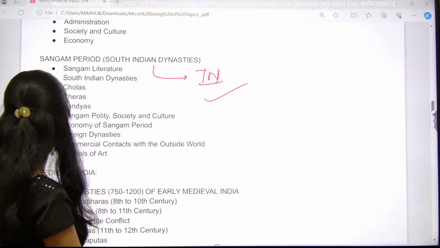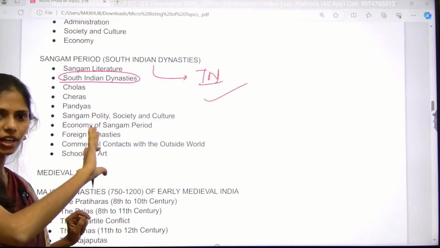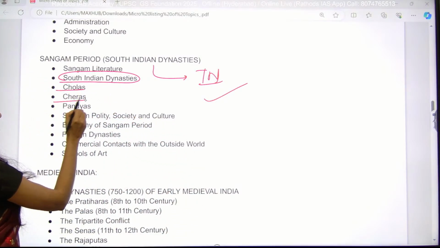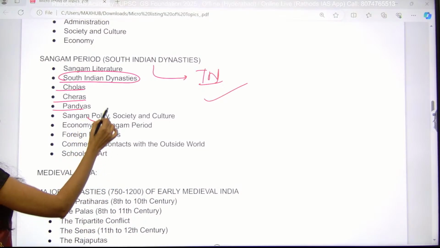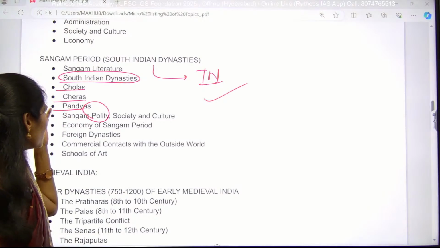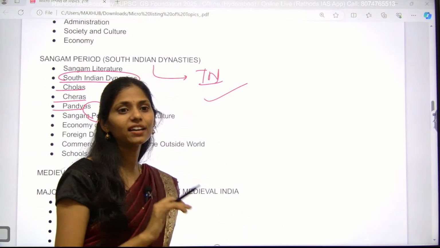Here in the Sangam period you will be studying about South Indian dynasties. It is related only to South India, not to North India at all. Here we will be studying about the Cholas, Cheras, Pandyas and how their wars went on. Between these 3 empires there were wars, and those wars were for agricultural land.